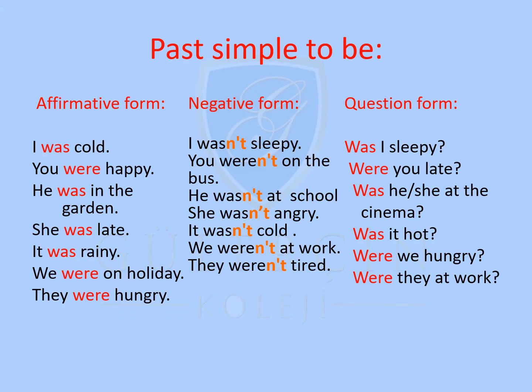We use it to talk about situations and actions that started and finished in the past. The past simple of the verb to be. So the verb I am, how does it go to the past simple? How do we do it? Affirmative, negative, and question form. Affirmative form. It will become I was.